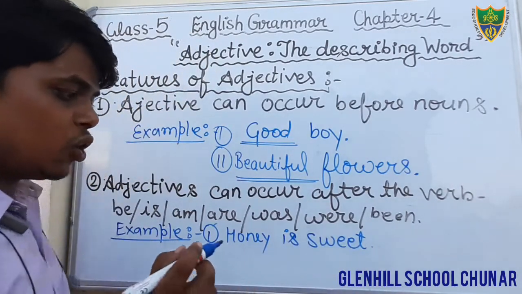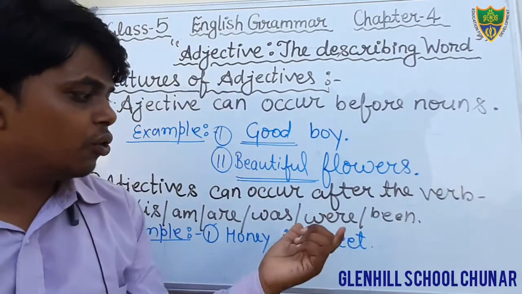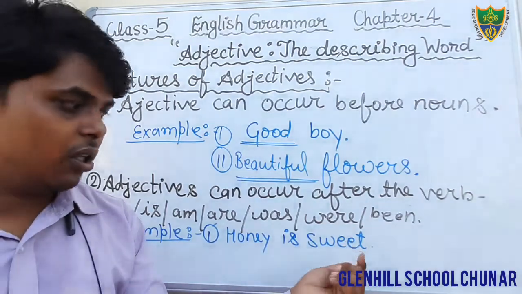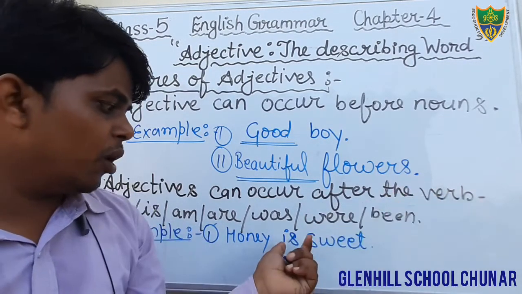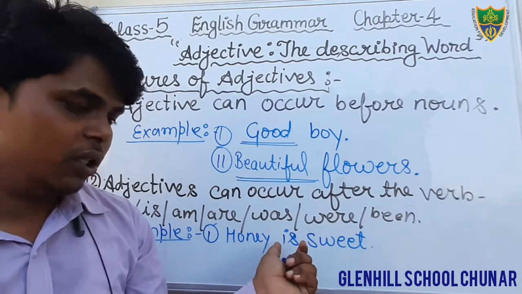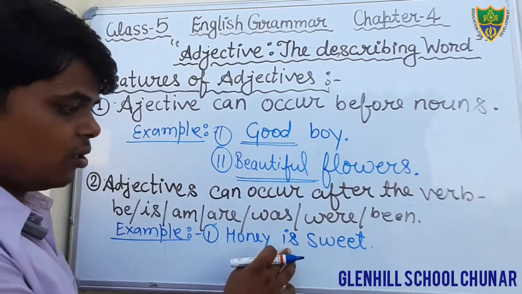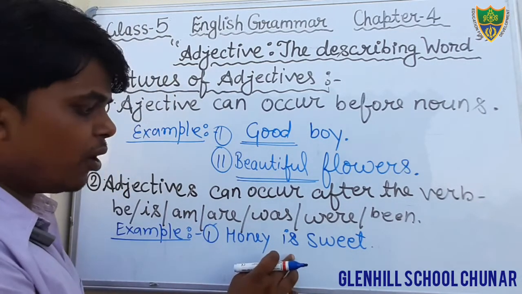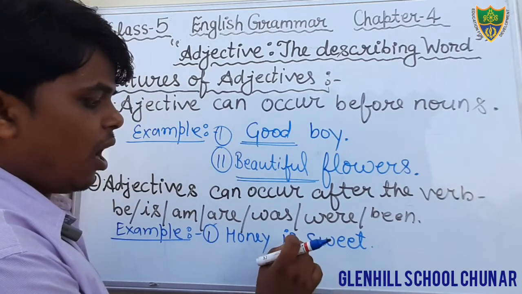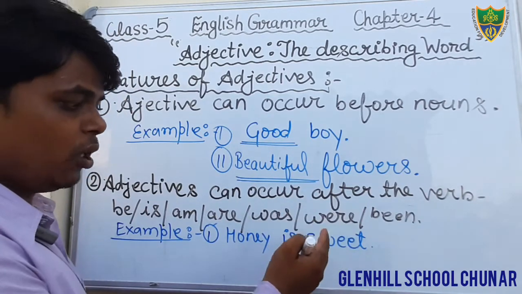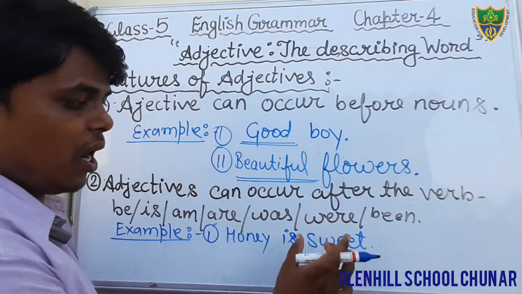Here the word sweet is what? An adjective. And we have also seen that the word sweet occurs just after the helping verb is. This is is a verb, you can say helping verb, and just after this verb we find the word sweet, that is an adjective.